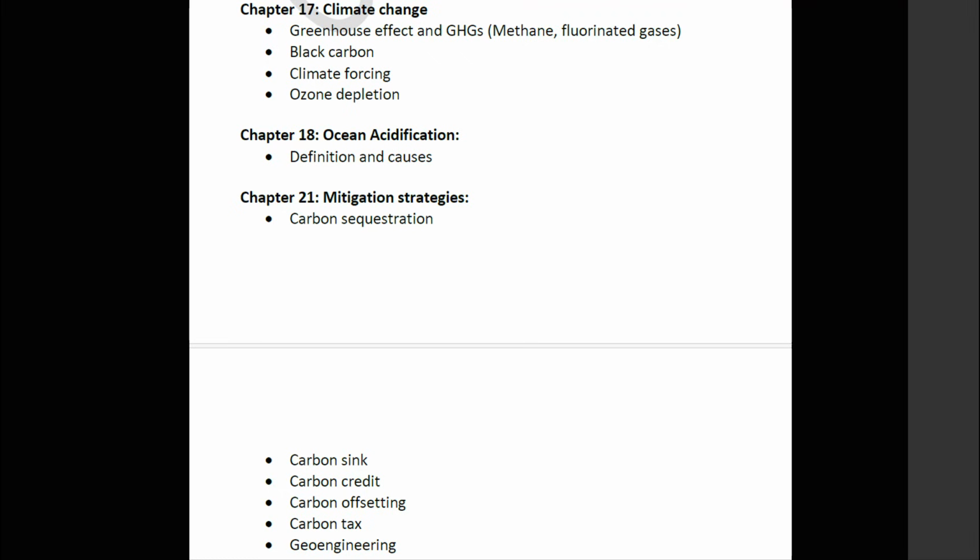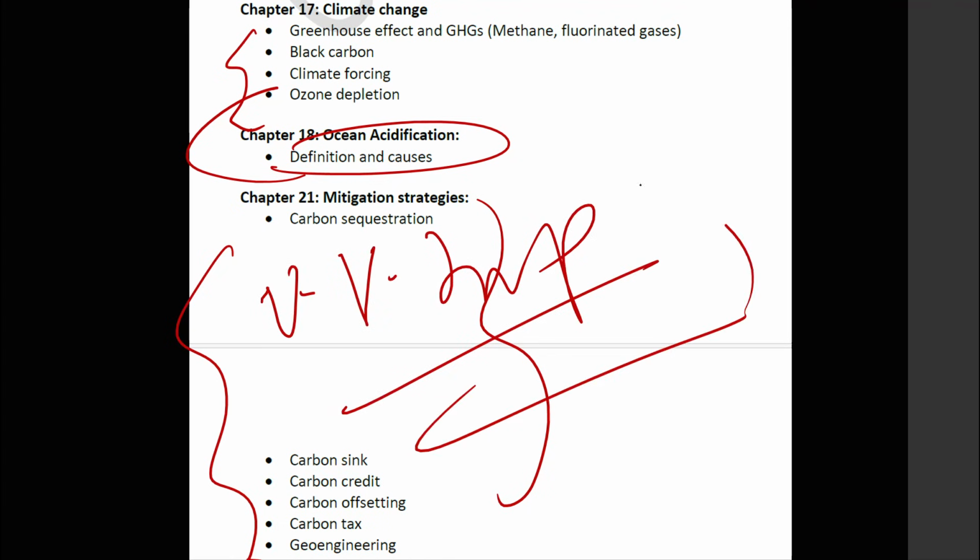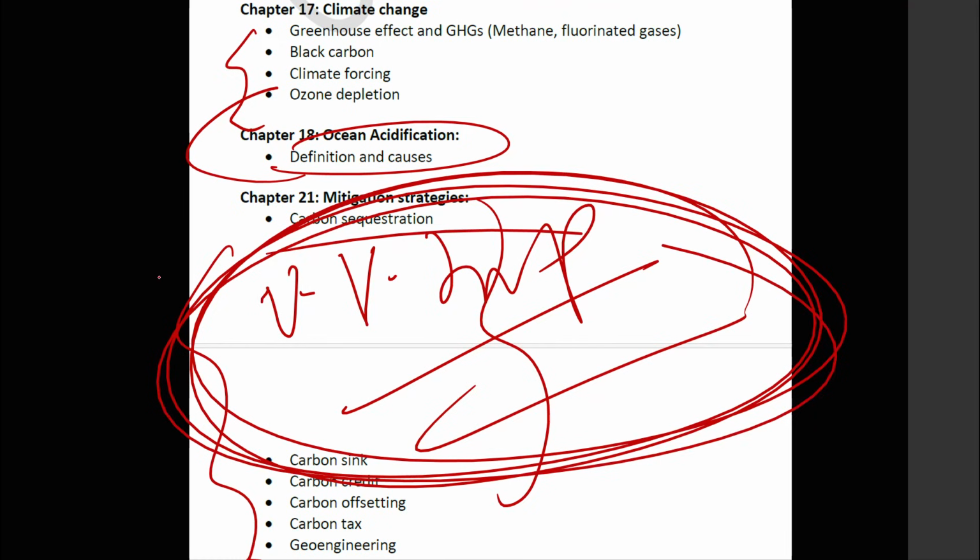Next, climate change. As I told you, it's an important theme. Static oriented questions do come from climate change. Ocean acidification, again it's a link to climate change. Then mitigation strategies, here you can see last year they have asked carbon trading. Then they have asked on carbon capture. All these are very very important mitigation strategies. This chapter is really very very important.